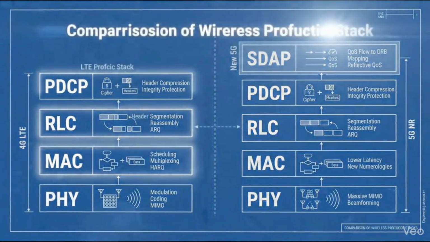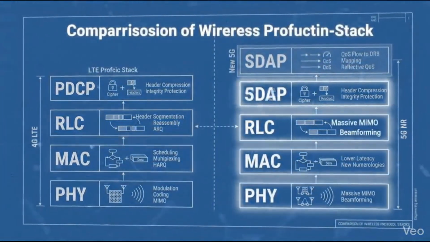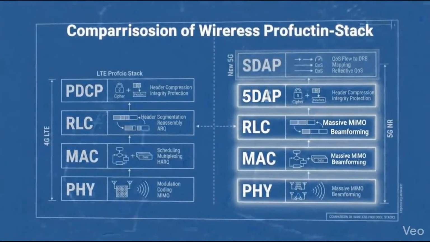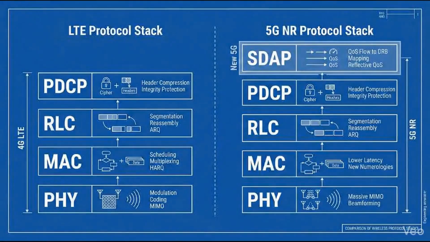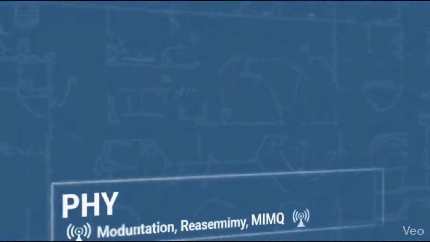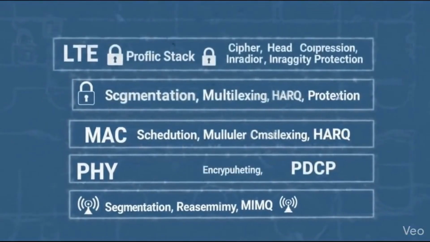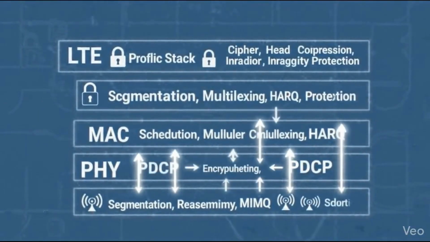Welcome. Today, we are breaking down the evolution of wireless technology by comparing the LTE and 5G new radio protocol stacks. Let's start with 4G LTE. The data moves from the physical layer at the bottom through the MAC, RLC, and PDCP layers.